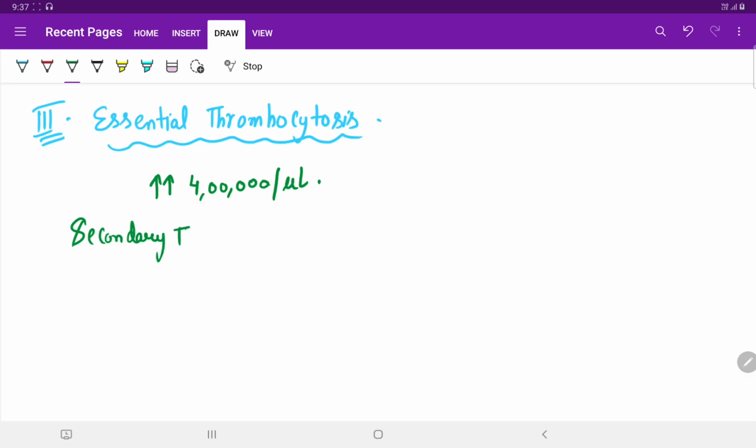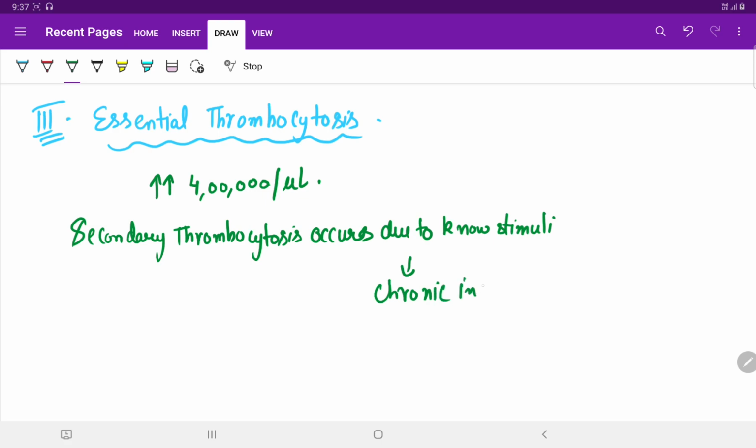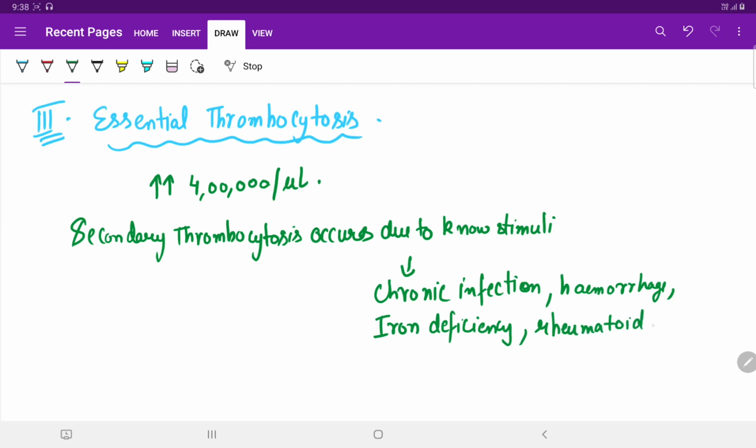Secondary thrombocytosis occurs in response to known stimuli, such as chronic infection, hemorrhage, iron deficiency, and sometimes rheumatoid arthritis, an autoimmune disorder with swelling in the joints.